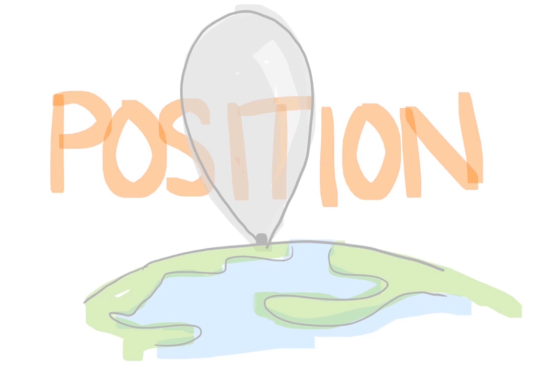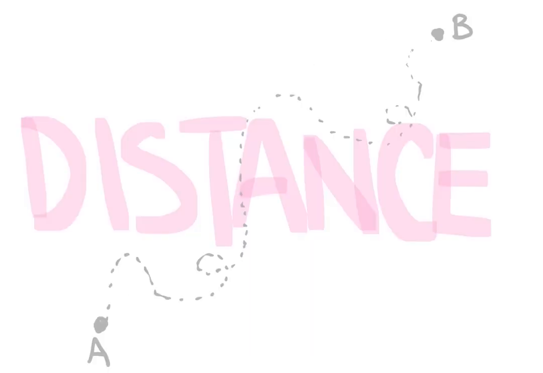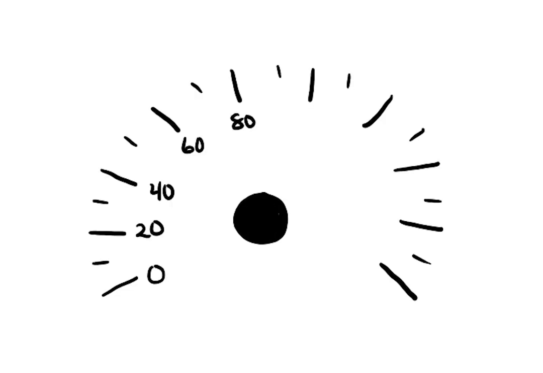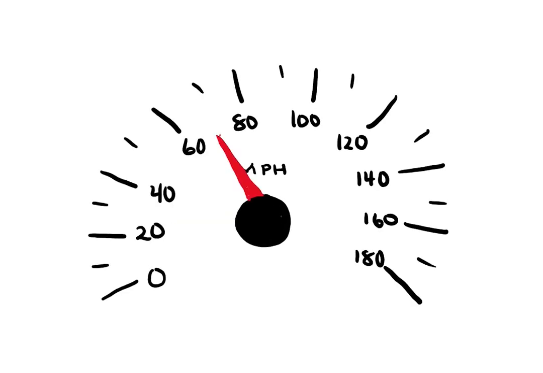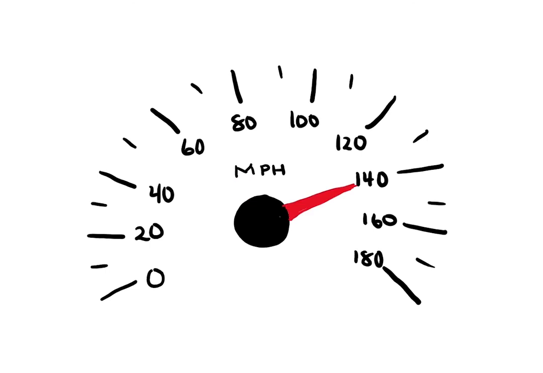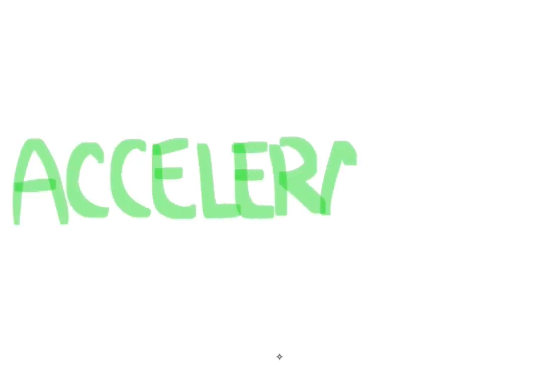Okay, we've now discussed an object's location through position, how far it's moved through distance and displacement, and how quickly the object is moving through speed and velocity. What else can an object do? Well, the object can change how quickly it's moving. In other words, we can describe an object's acceleration.